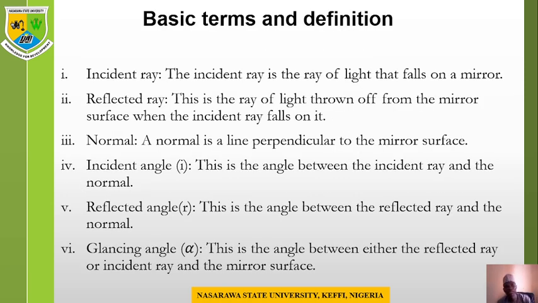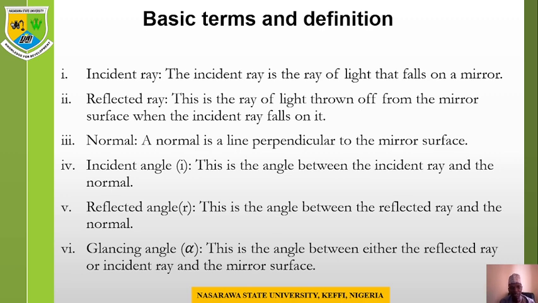So the basic terms and definitions. We have the incident ray. The incident ray is the ray of light that falls on a mirror. So the ray of light coming to the mirror. Then we have the reflected ray. This is the ray of light thrown off from the mirror surface when the incident ray falls on it. That is the one that is thrown off, which we refer to as the reflected ray.